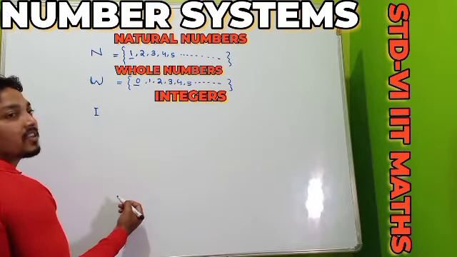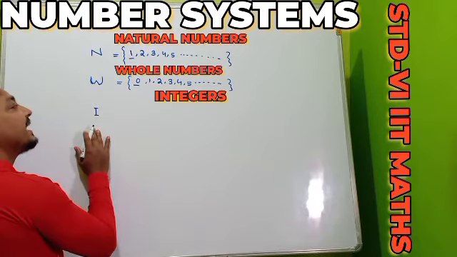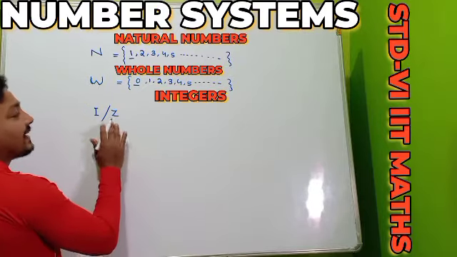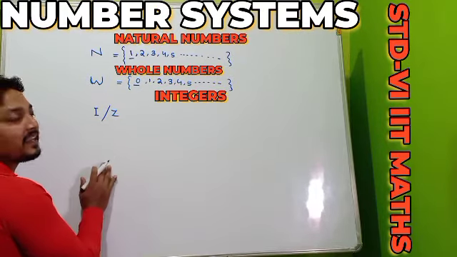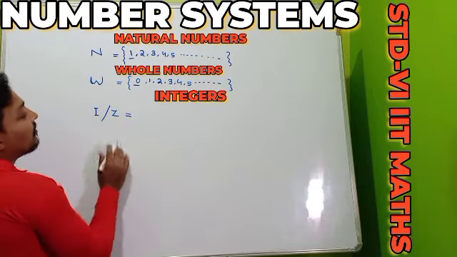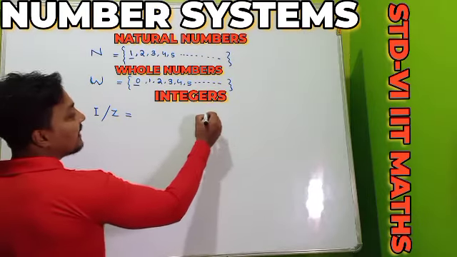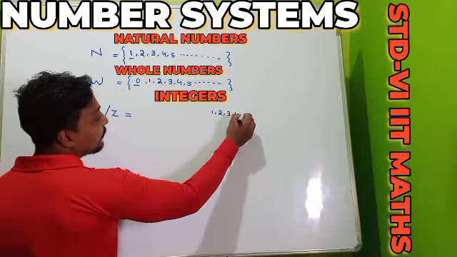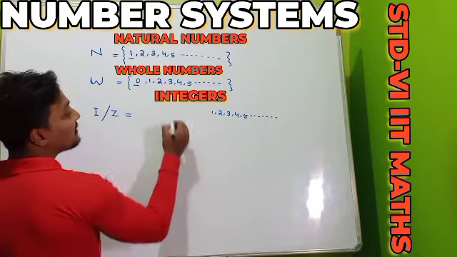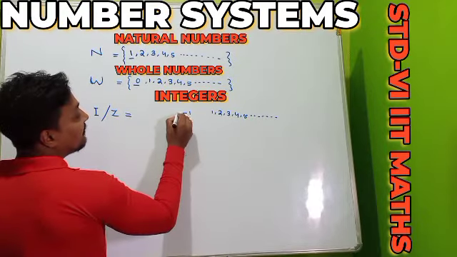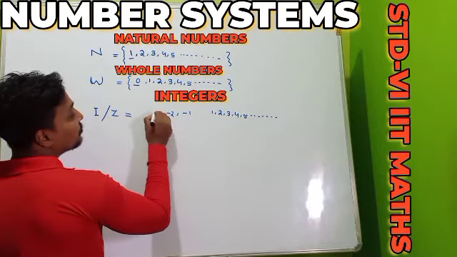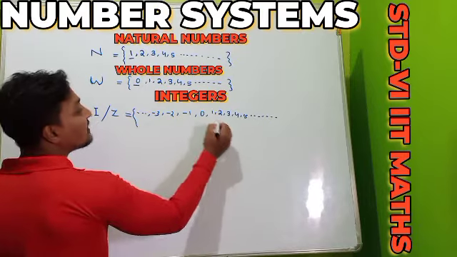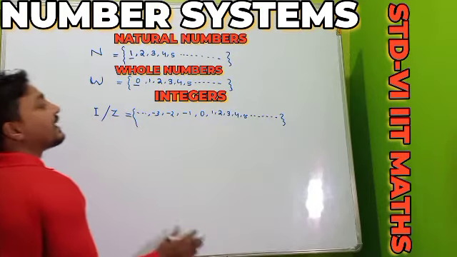The next number system is called our integer, which can be represented by I, otherwise by Z. Z stands for Zahlen, and I is also the first letter of integer. Its definition: these are our natural numbers 1, 2, 3, 4, 5, and here I am writing the negatives of the natural numbers, -1, -2, -3, and so on, along with 0. We call this collection our integers.